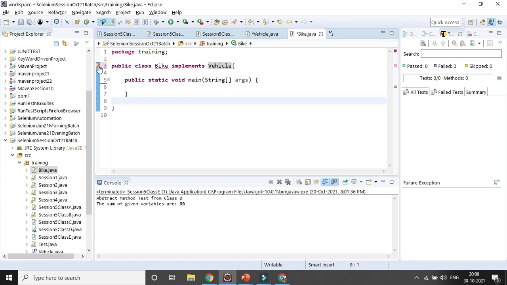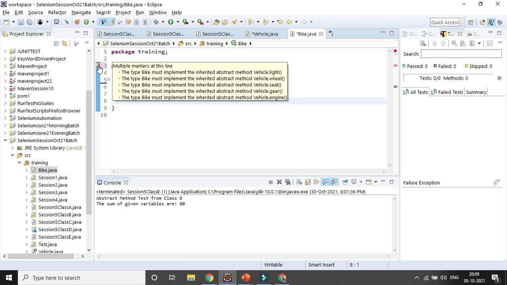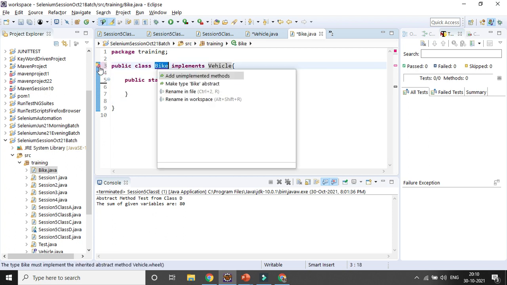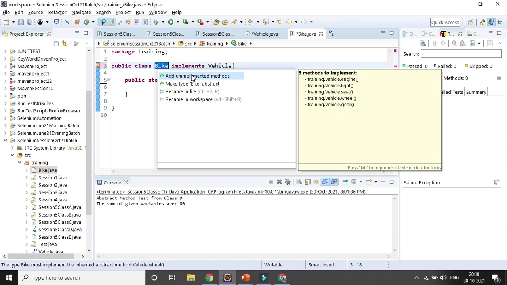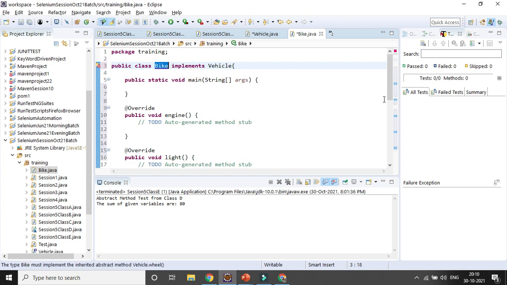You must implement all the unimplemented methods mentioned in the interface. It is a similar kind of relationship as the abstract class and the normal class. If you click on it, you can see you need to implement all unimplemented methods. Immediately you can see everything is coming. Now you can give some body.